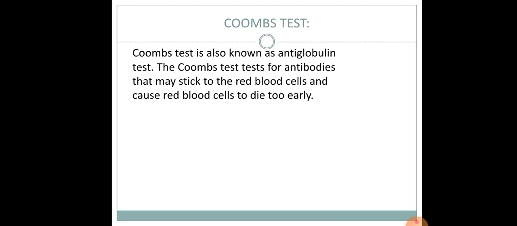Coming to Coombs test. Coombs test is also known as antiglobulin test. The Coombs test tests for antibodies that may stick to the red blood cells and cause red blood cells to lyse.